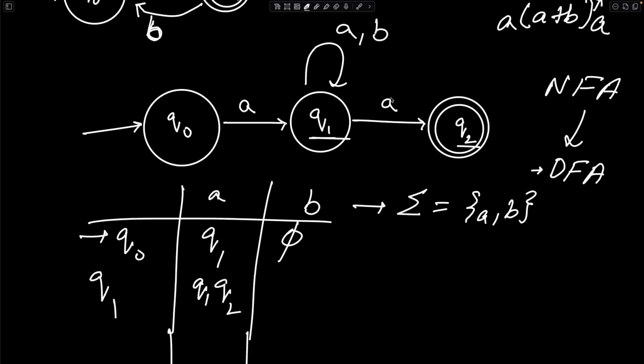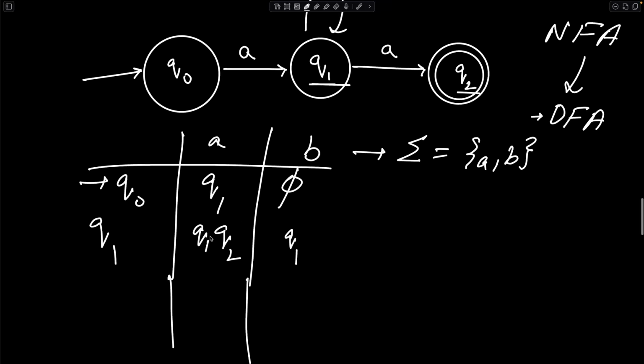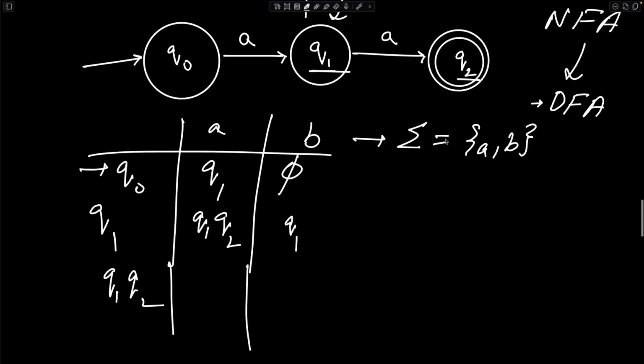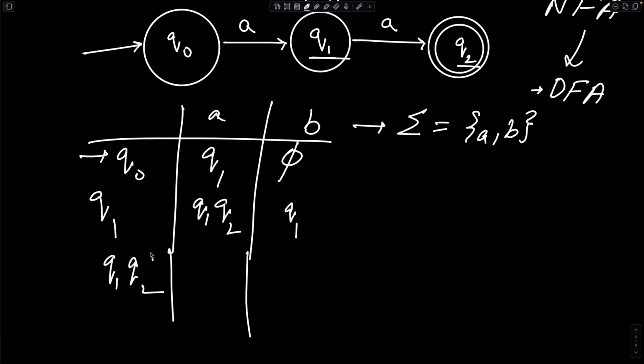And if I were to get a B over here, then where will I go? I will go to Q1 again. Now, did I get a new state over here? Yes, I got a new state, and that is basically Q1 Q2, and I'm going to write it over here also. Mind you, this Q2 was an end state in the original NFA, so this Q1 Q2 is also an end state.